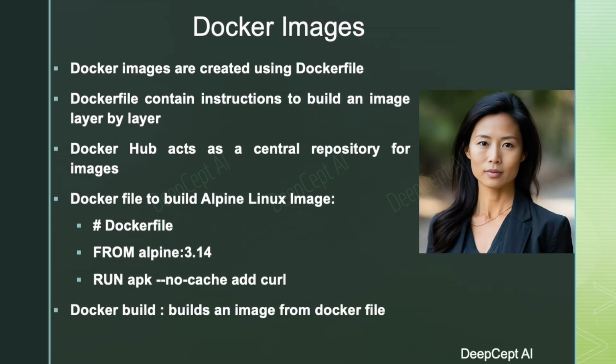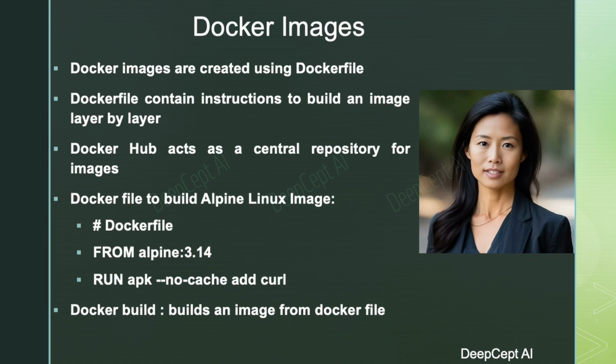Docker images are immutable templates that include the application, runtime, libraries, and dependencies required for running an application. These images are constructed using a set of instructions specified in a text file known as a Dockerfile. The Dockerfile consists of a sequence of commands and parameters that define the steps for creating an image. It outlines the build process, encompassing the selection of a base image, addition of dependencies, and configuration of the runtime environment. Docker employs a layered file system, where each Dockerfile instruction contributes to a new layer.